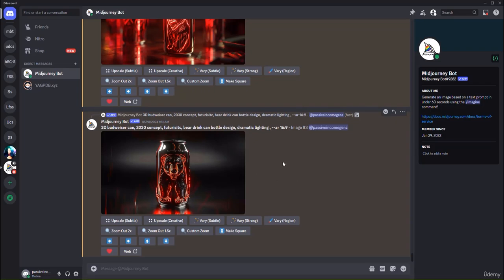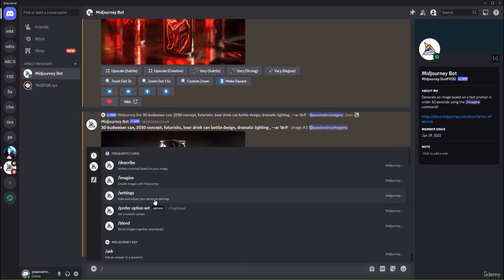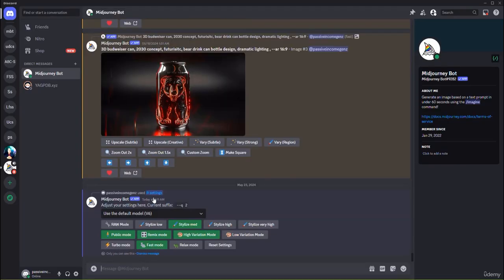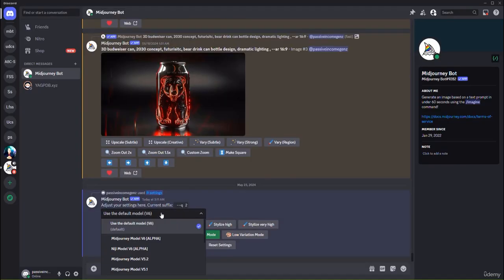Now, coming to the important point, how do you use this? First of all, you have settings. So if you click on /settings right here, you can enter and you have access to a lot of settings. So these settings are very simple. We have version 6, version 6 alpha, version 5.2, version 5.1. I would highly recommend you stay away from version 1, 2, 3, and 4. These ones are not so great. The Niji models from version 4, 5, and 6 are also great. And Midjourney versions from 5 and above to 6 are the best.